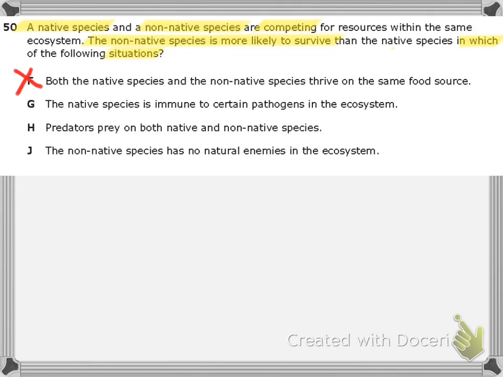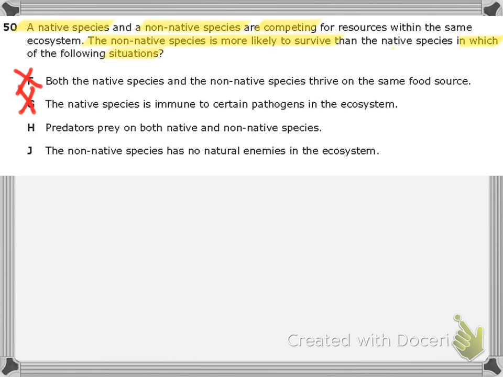Pathogens are things that cause disease or cause you harm. G says native species are not affected by these harm-causing things, whereas the invading non-native species are affected, and that's backwards. That is not what the question says, and therefore G, you're gone.